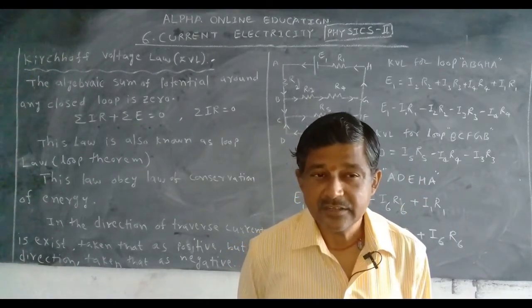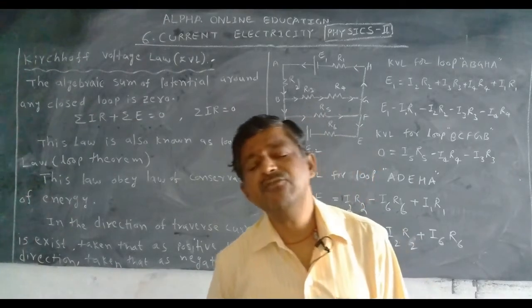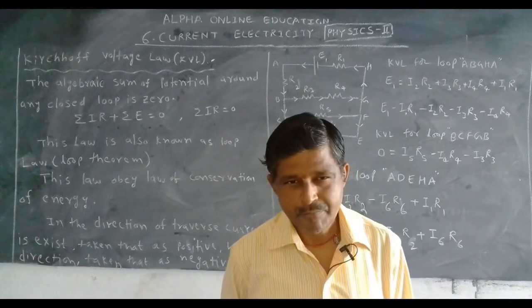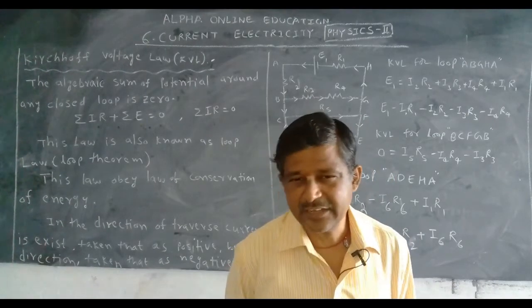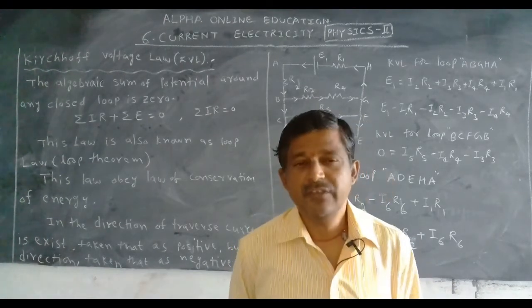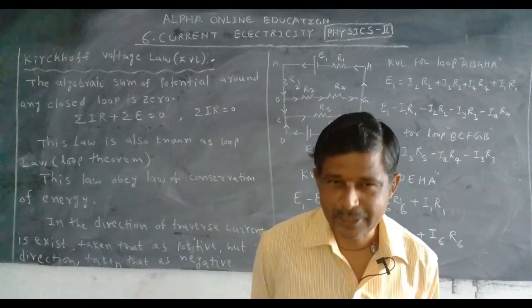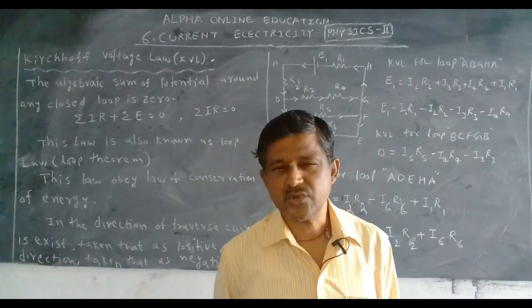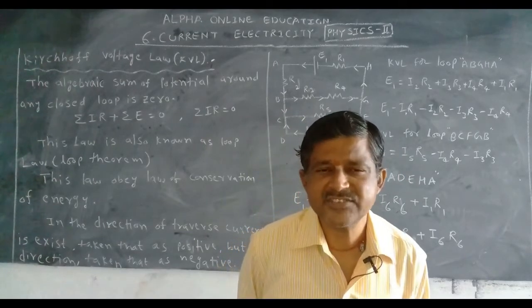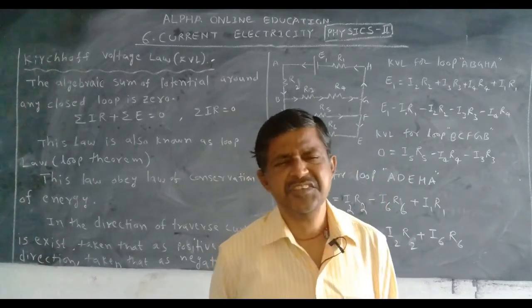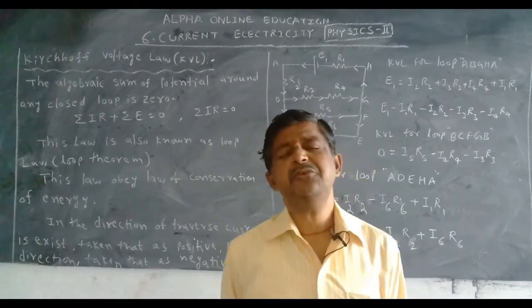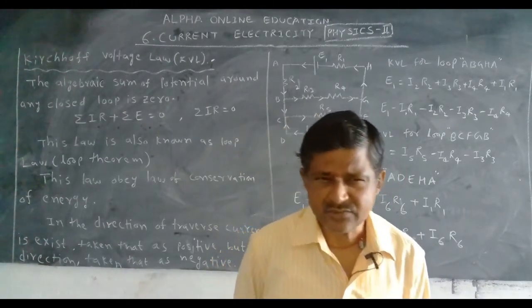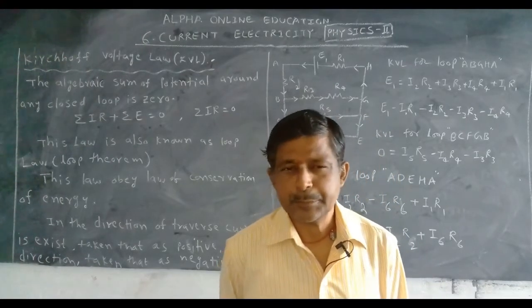Kirchhoff voltage law. But how can we find the resistance in a complex circuit? To find the resistance in a complex circuit, we take the circuit in one form. That form is called the Wheatstone bridge. This is an evergreen question in this chapter. Many times we will get this question in the examination.